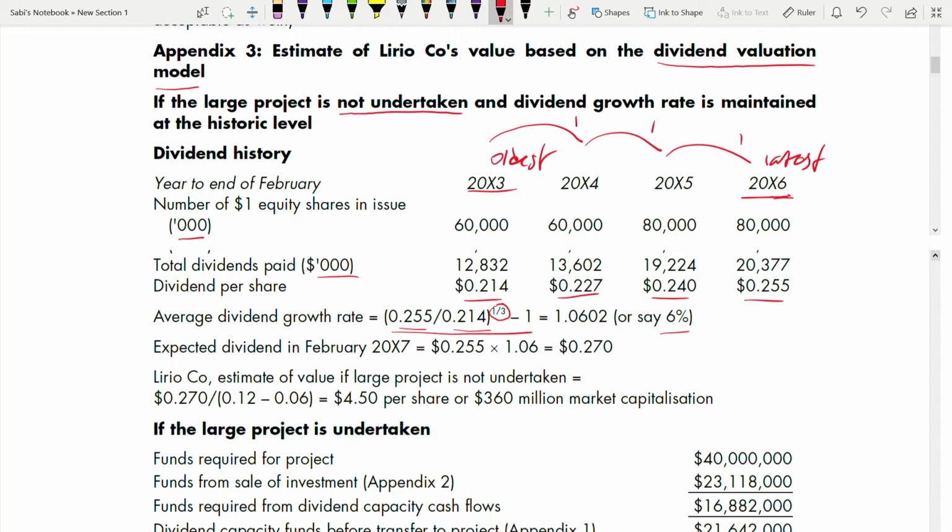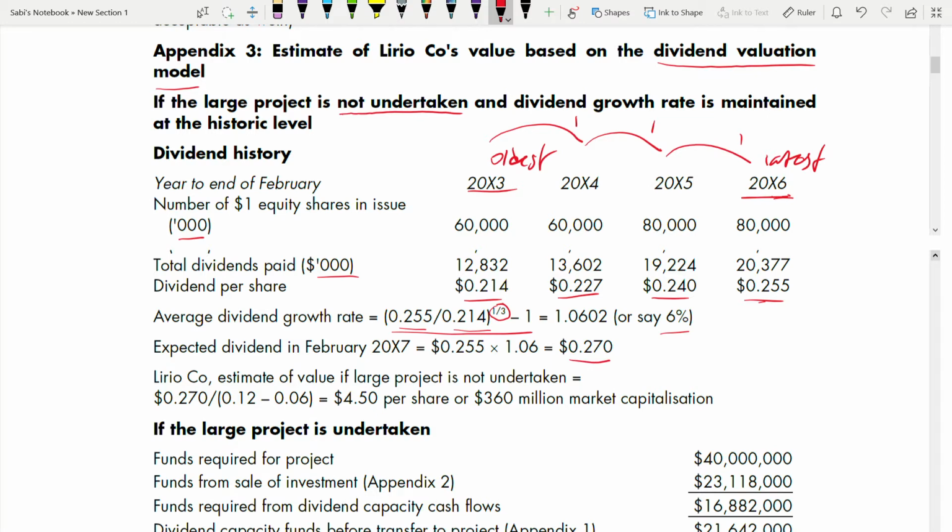Because after you deduct by 1, it will be 0.0602. That means 6%. It is always better to round up to the whole number, the growth rate. So what is the expected dividend in February 2007? That is the next year, you are only given till 2006, so you just have to increase it by 6%. So 1.06 into the latest dividend, which is 0.255. This will be the expected dividend in 2007.